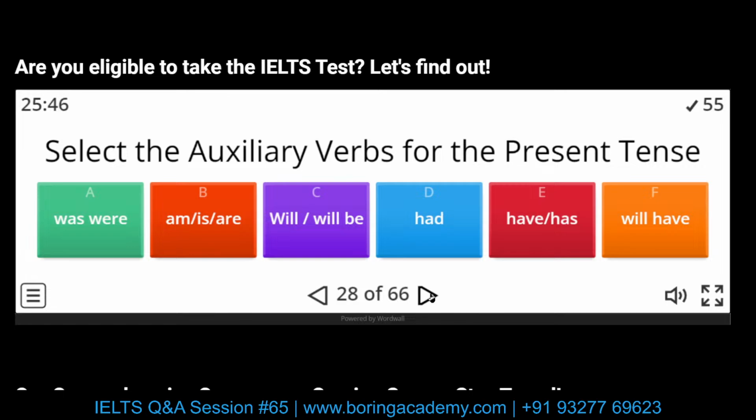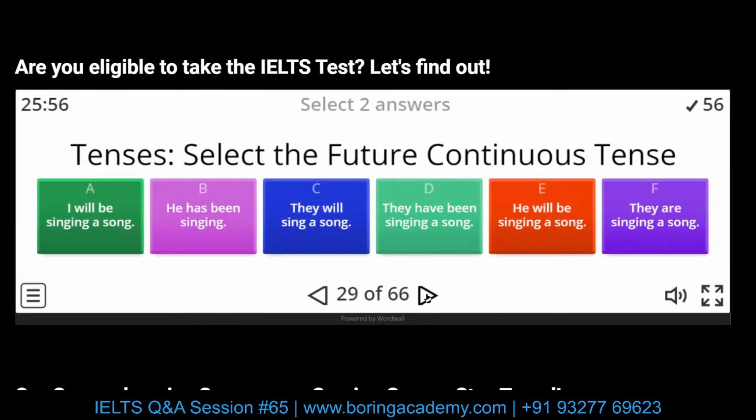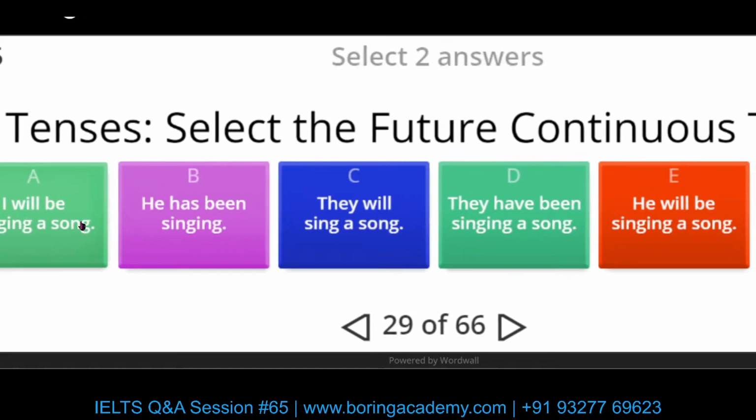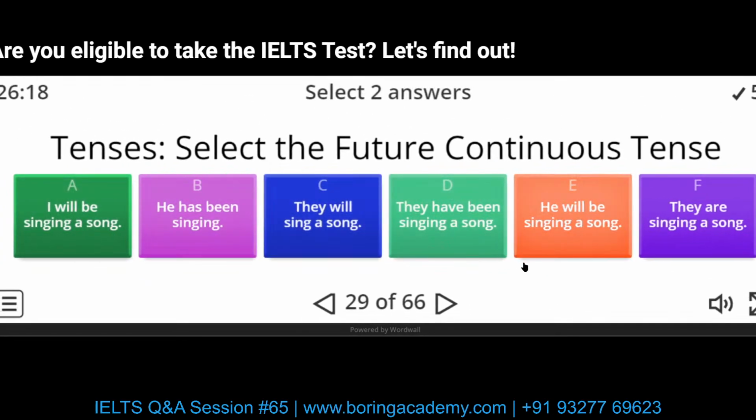Auxiliary verb for present tense: am, is, are. Future continuous tense. It should be in the future form, so we need will. And we also need the be form. So, I will be singing a song: will plus be plus verb with ing. So this is one. There is one more: He will be singing a song. So we have will, we have be, and we have the ing form. So future continuous.